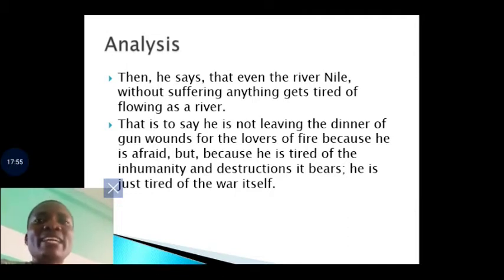Something that began like a child's play, that probably he thought would just last for a couple of months, days, and justice will come. But it's taking over 7 years, and justice is nowhere to be found. And the war is not coming to an end. So the poet is saying that he wouldn't want to be part of this gathering by the fire at night. He's tired. What does war give? War only gives us pain.